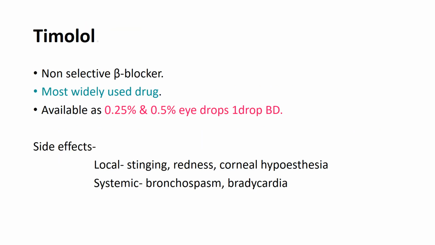We will discuss timolol as the first beta blocker. Timolol is a non-selective beta blocker, that means it blocks both beta 1 as well as beta 2. It's the most widely used drug in the management of glaucoma. It's available in different concentrations, 0.25% as well as 0.5%, and it blocks the beta 2 receptors and reduces the secretion.